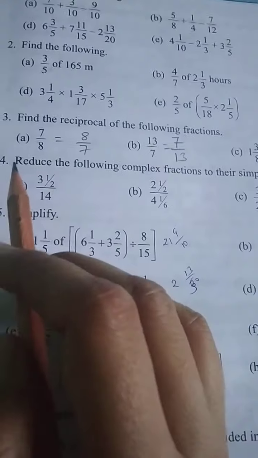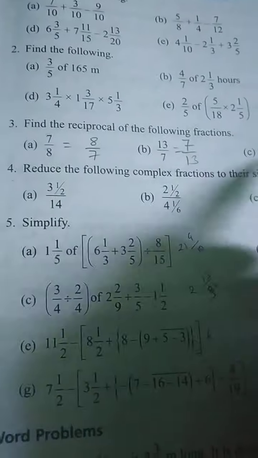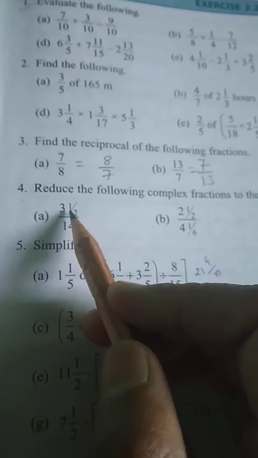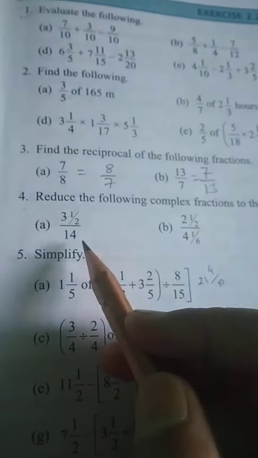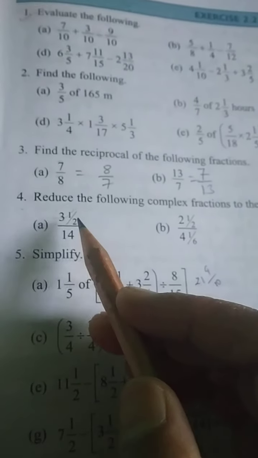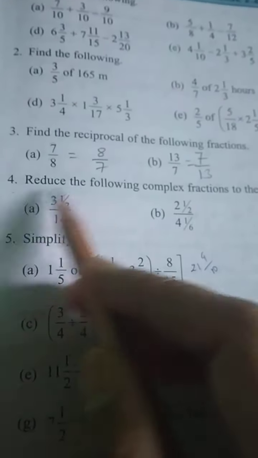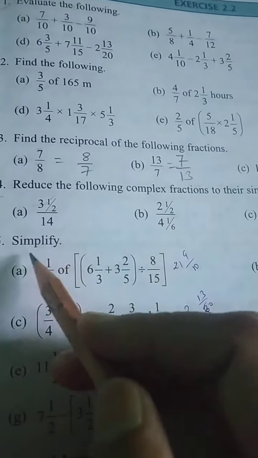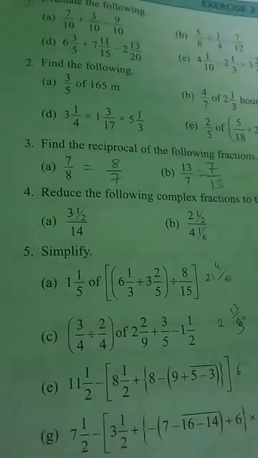Okay. Now question number 4. Reduce the following complex fractions to their simplest form. Complex fraction means the fraction which is in this form. The numerator can be in mixed fraction and the denominator also can be in mixed fraction, or either numerator or denominator will be in mixed fraction. Okay, like this. So you have to reduce this to its simplest form, which means we will cancel out this and then we will reduce this into the simplest form.